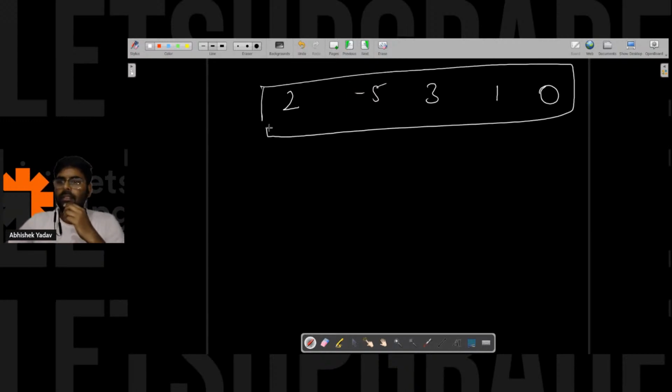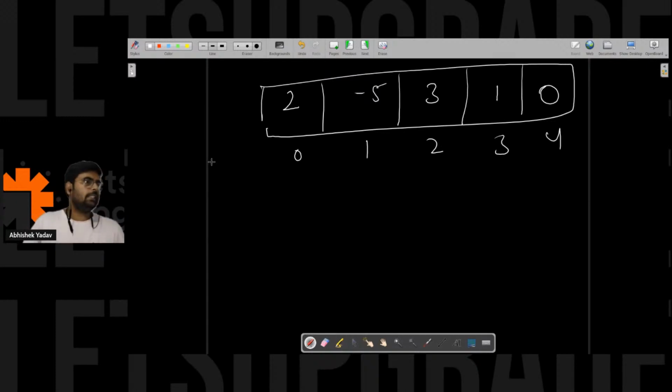So guys, how many noble integers are there? Okay, last one. This time I want everyone to get the correct answer, right? Sahil is saying 2. So please write in the chat, guys, how many noble integers are there in this array?